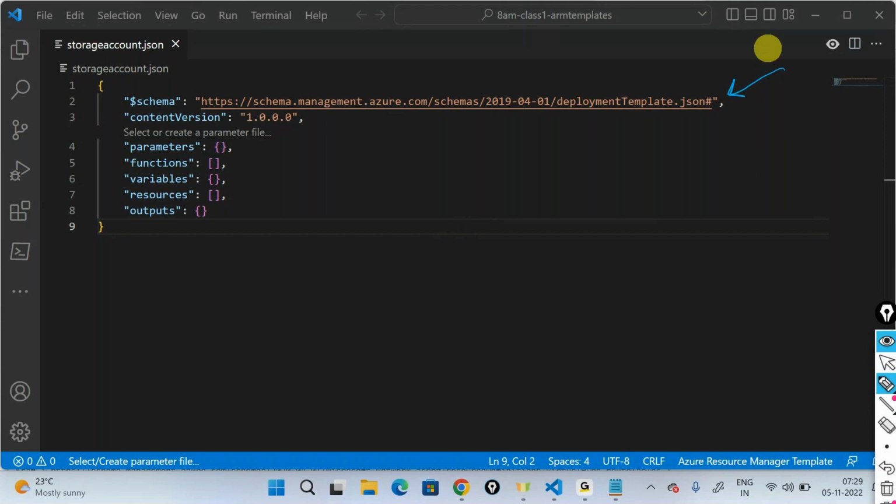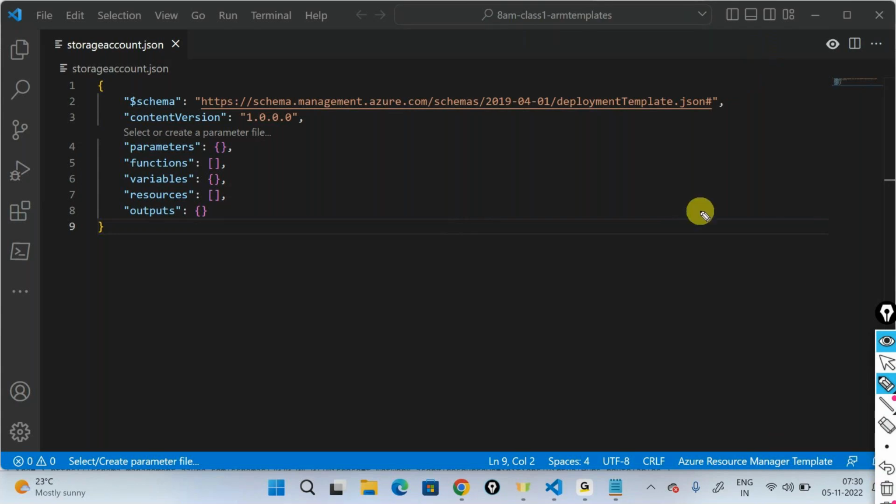Let me go into the schema, get all the properties of your template that you are allowed to pass, and is it really valid? If it's valid, then I'll allow the request. If it's not, then I'll reject it, is what Microsoft will tell you. Again, we've got to do nothing here. You just take the schema.